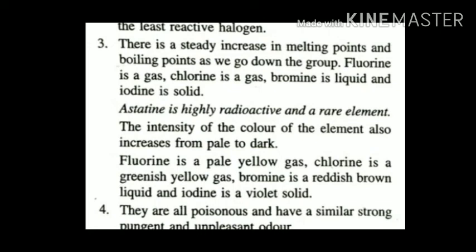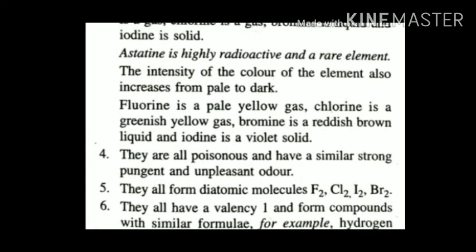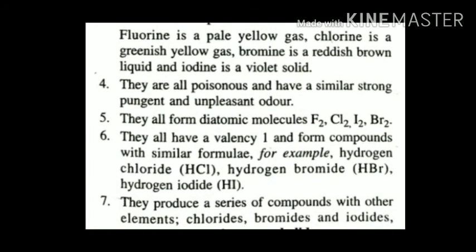The intensity of the color of the element also increases from pale to dark. Fluorine is a pale yellow gas, chlorine is a greenish yellow gas, bromine is a reddish brown liquid, and iodine is a violet solid. These are some of the basic physical properties of group 17 elements. They are all poisonous and have a similar strong, pungent and unpleasant odor.